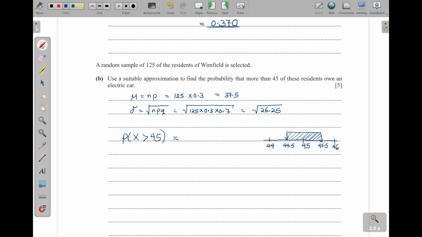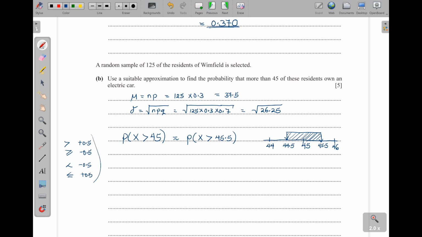So that means approximating the 45 into the continuous data, it will become 45.5. So probability of x greater than 45.5. And I've already said that where there is greater than, you are going to add a 0.5. Where there is greater than or equal, then you subtract a 0.5. And then less than, we shall subtract a 0.5, and then less than or equal, then you will add a 0.5. So that is that.